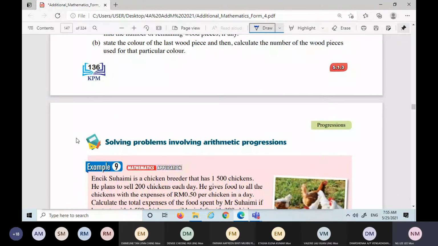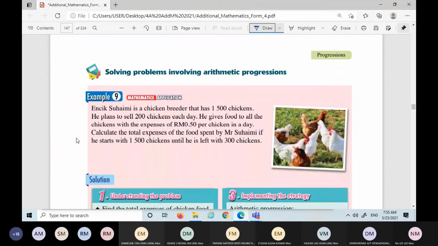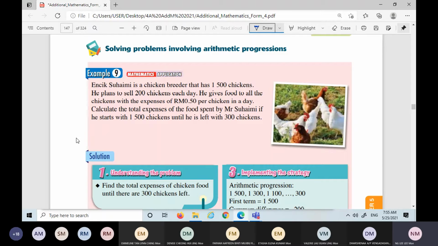We come to another example. Okay, look at these questions. These questions involve this.